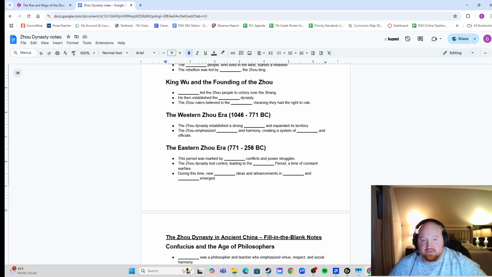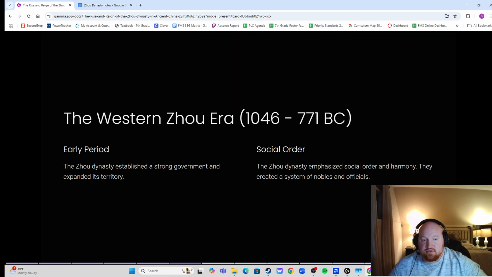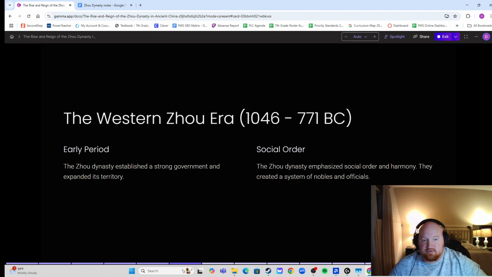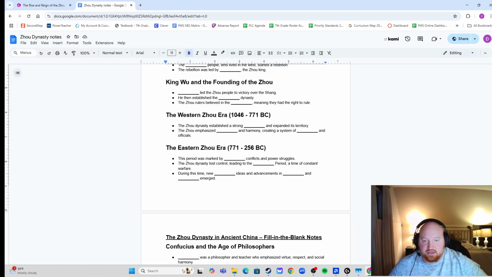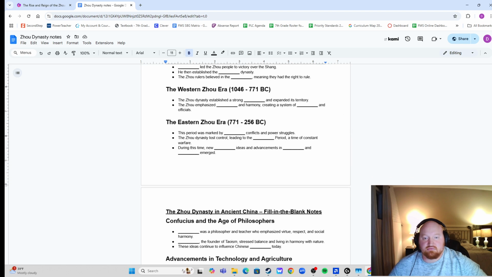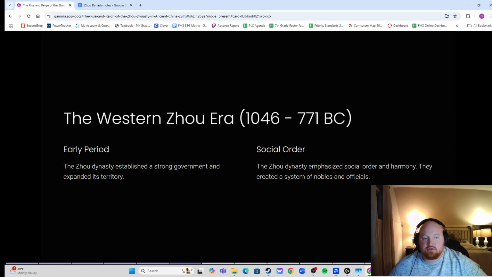And the Zhou emphasized social order and harmony, creating a system of nobles and officials. See, guys, it follows right along with the reading. No guesswork here. So that's the Western Zhou. All about social order and harmony. Very strong government.